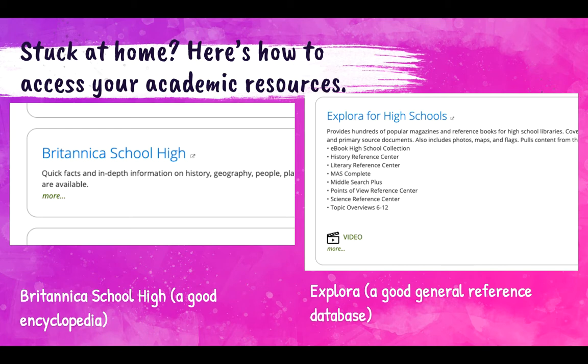You can also look at Britannica, which is great. It's an encyclopedia, so it's a good overview of information. Generally, encyclopedias are not going to go super in-depth if they're general encyclopedias, so it's a good overview of a topic. Explora is a good general database as well. Again, wide-ranging. This one offers videos as well, so this is another one that I like to recommend.